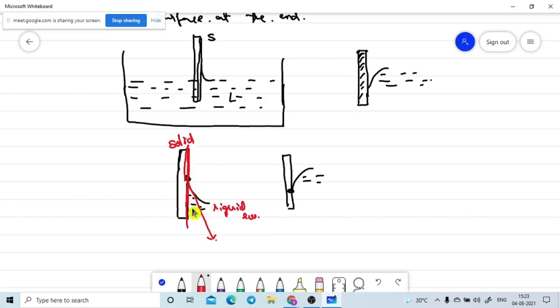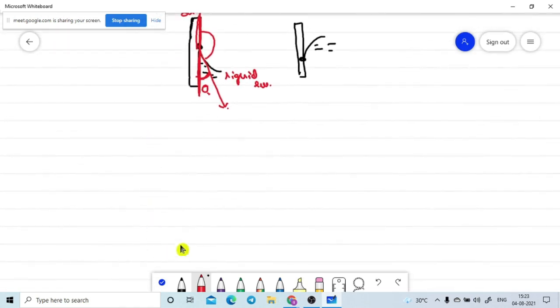This is a solid surface, but you may get some doubt. This angle, what about this angle? This is the one angle there. Now we need to take this angle. The tangent which is making an angle with the solid surface inside the liquid is named the angle of contact. So one more physical quantity we come across here: angle of contact.